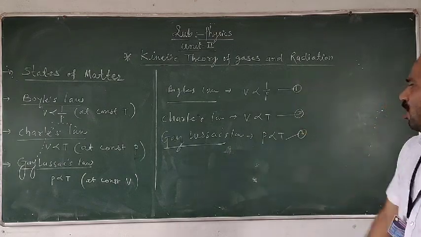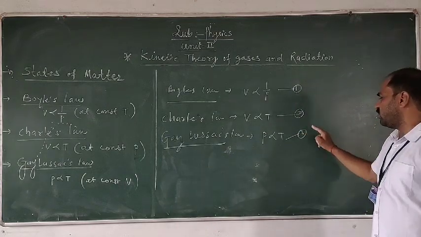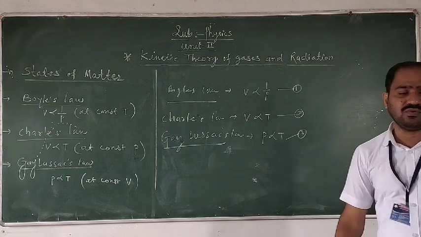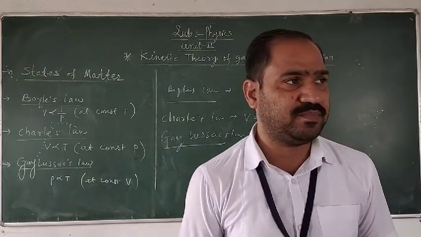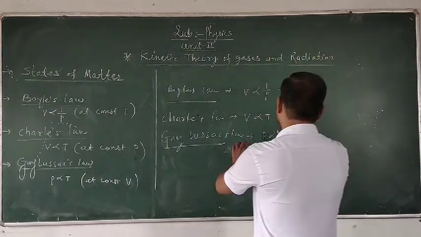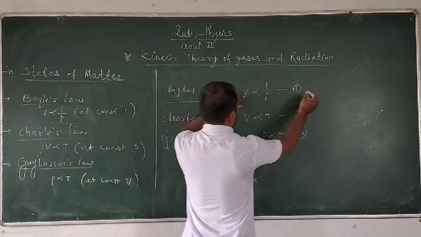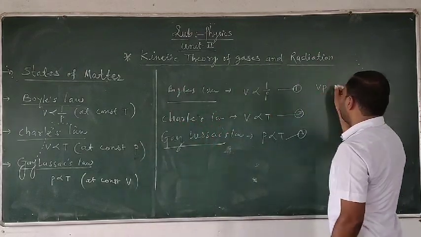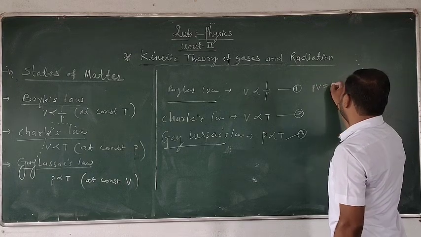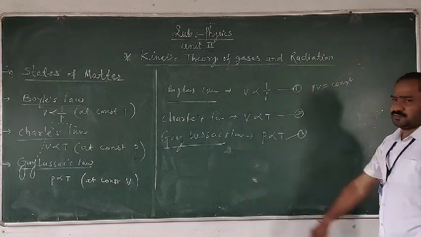Observing all these three equations 1, 2, and 3, we can state a single statement. That is, PV is equal to some constant.